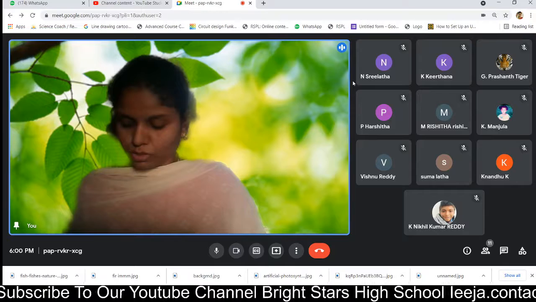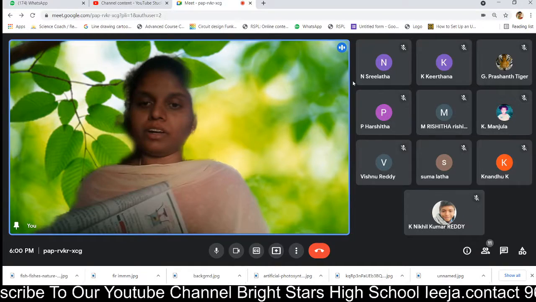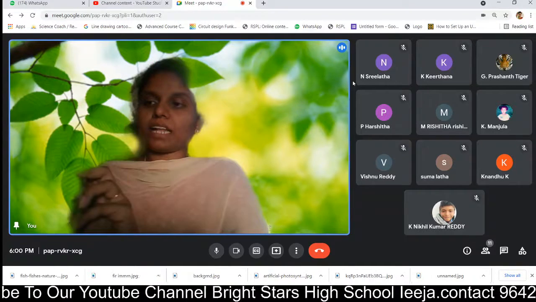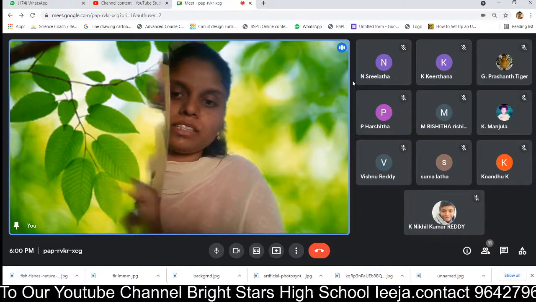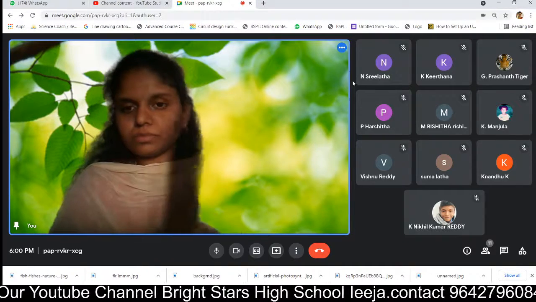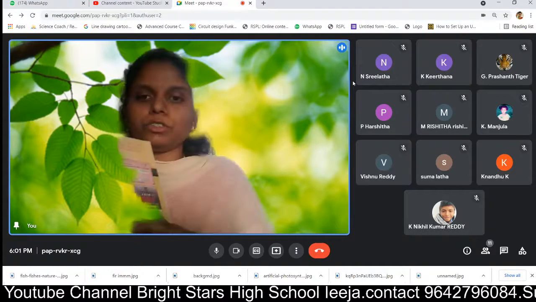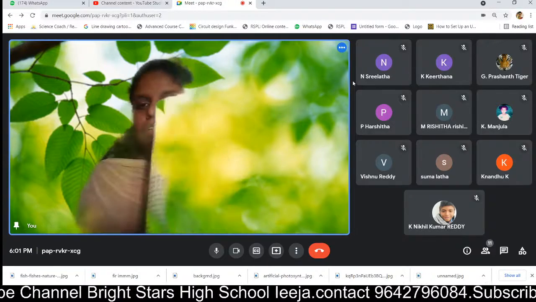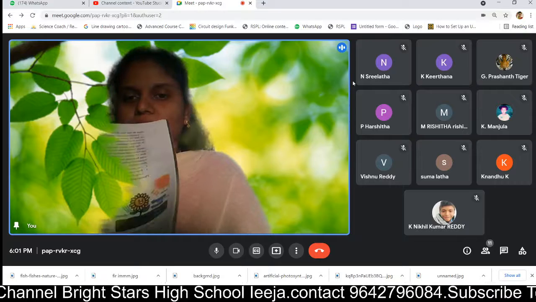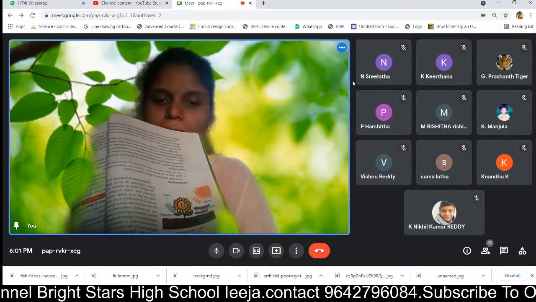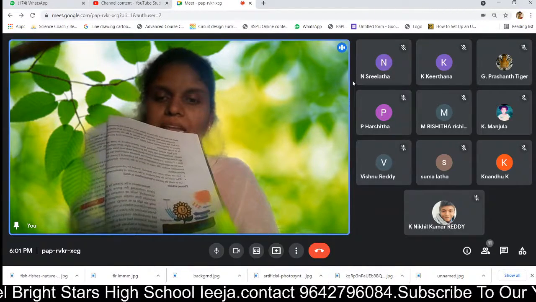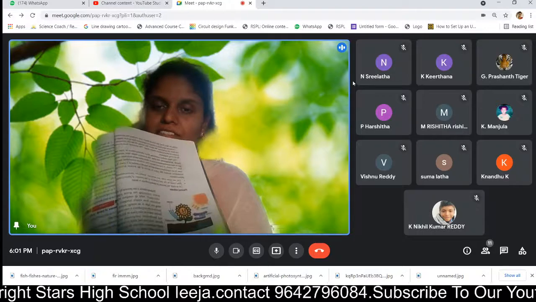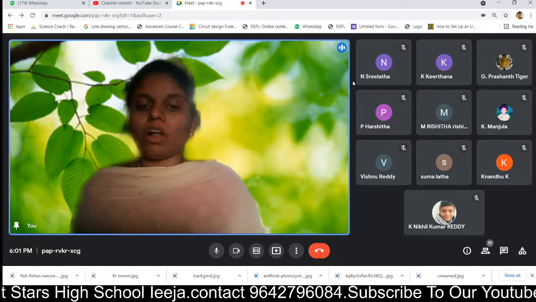Take out your textbook, page number 2, and you can see this picture. Are you able to see? In the second page you can see this picture. The process that is carried out by the plants is called photosynthesis.